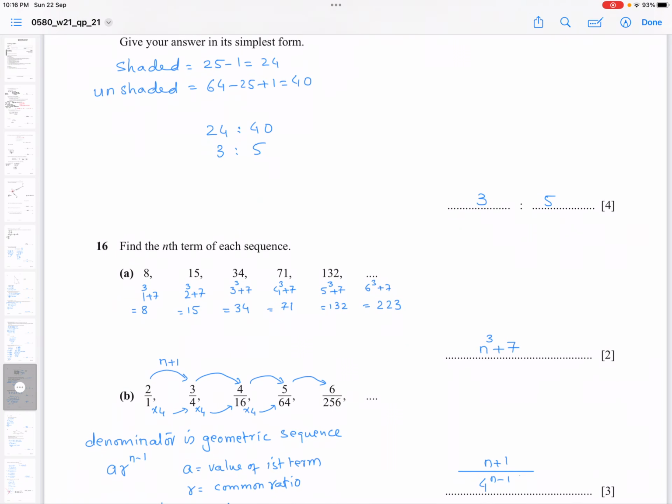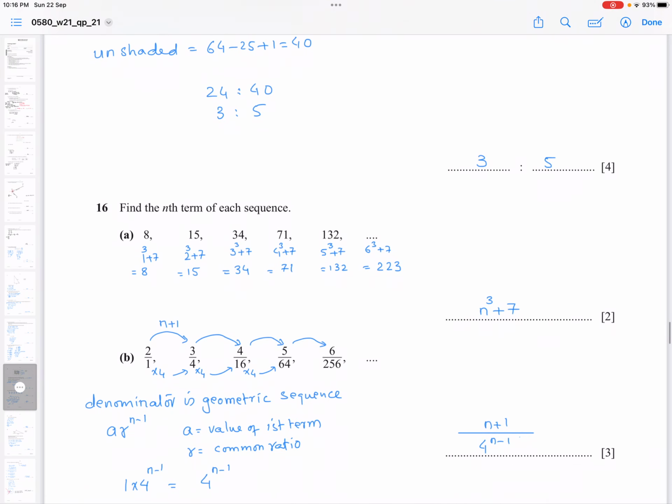Find the nth term of each sequence: 8, 15, 34, 71, 132, and so on. So if I cube 1, I get 1. Then add 7, I will get 8. Okay, this is purely hit and try method. How to get 8, in which one numerical value should be constant.